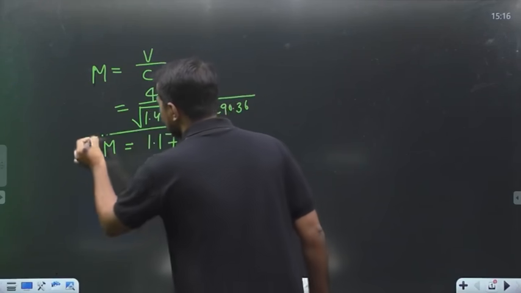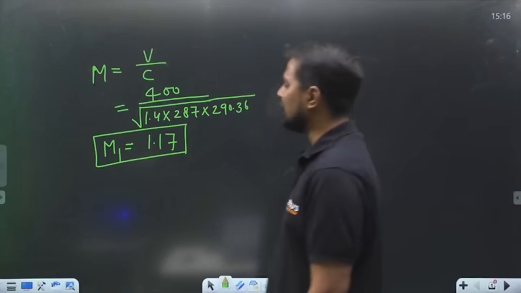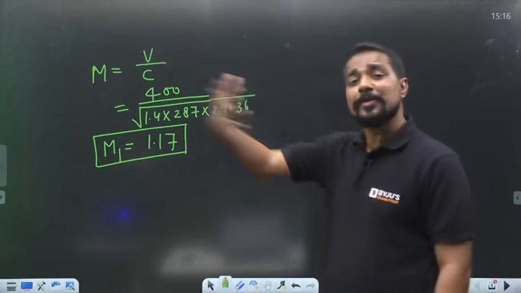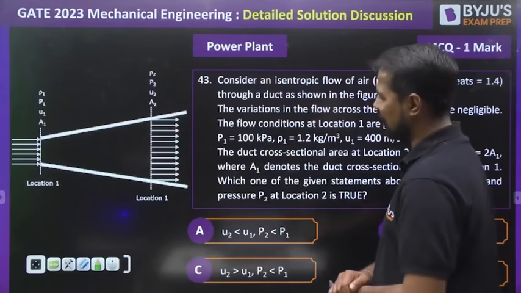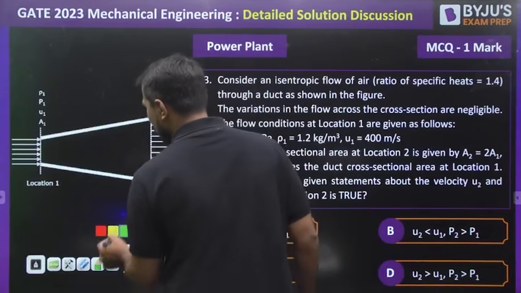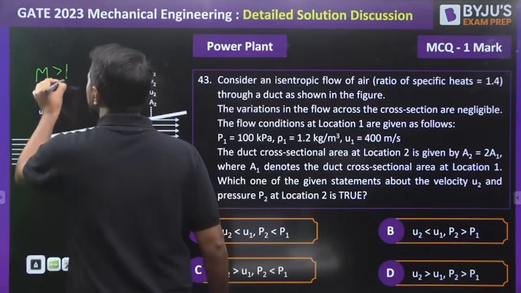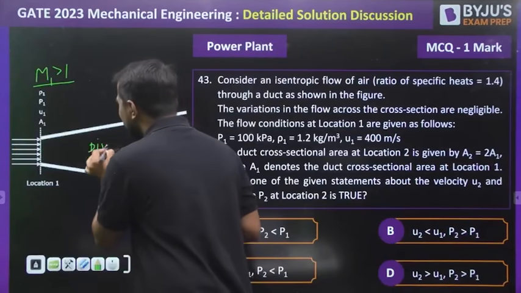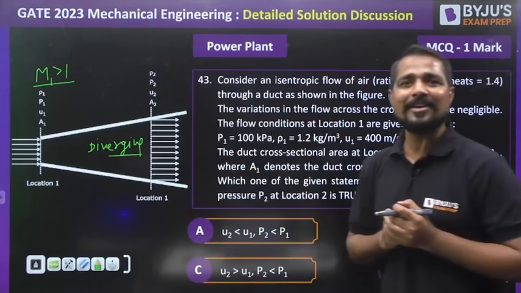What exactly are we getting? At the inlet of the duct, my dear, my Mach number is 1.17. What exactly are we dealing with? We are dealing with supersonic flow. If at the inlet of this duct the flow is supersonic, the Mach number is greater than 1, so it is a supersonic flow. A diverging cross-section area is there, my dear. So the flow is supersonic and the cross-section is diverging.